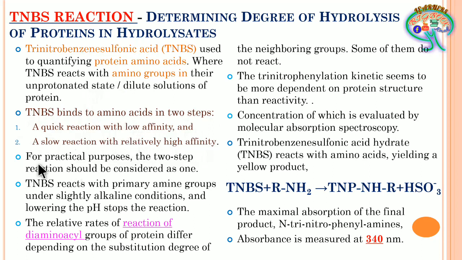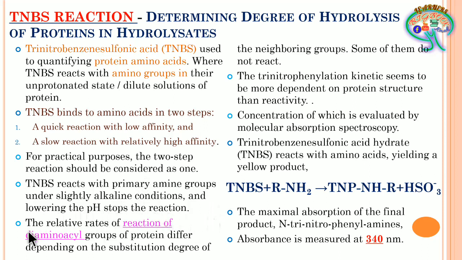Both steps will be considered for practical purposes, where TNBS reacts with primary amine groups under slightly alkaline conditions, and lowering the pH stops the reaction. So at slightly alkaline conditions, in the sense up to 9, further lowering of the pH is going to stop the reaction.